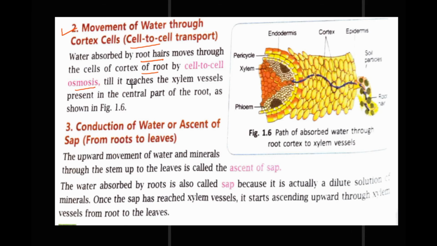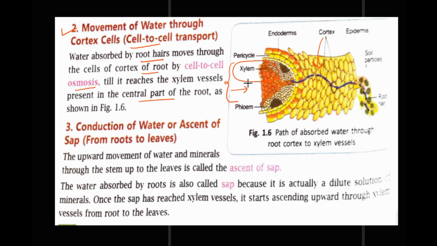So which is cortex? Cortex is the part shown here in the figure. This is cortex, right? In this section cortex has been shown. The water keeps on moving till it reaches the xylem vessels present in the central part of the root. Here xylem vessels are present in the central part of the root. This is the central part of the root, right?